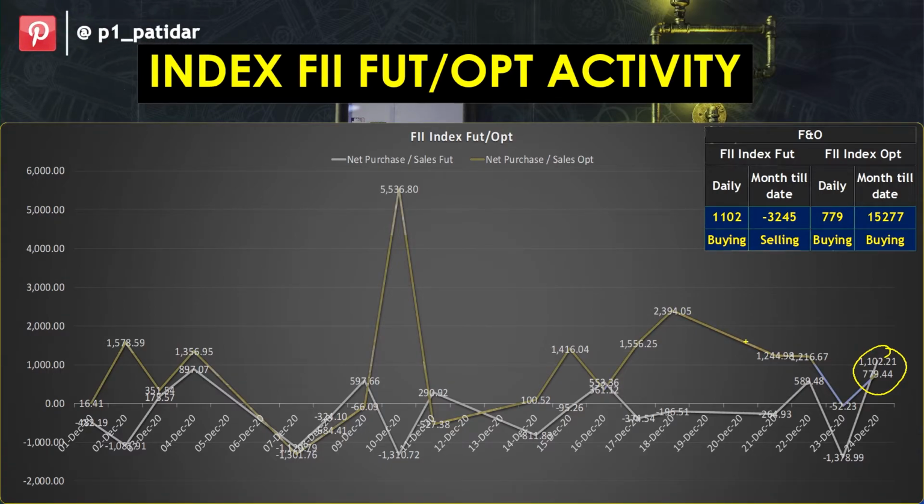In options, if you see, they are buying heavily. So they are squaring up their positions, or maybe they are not investing that much in stocks, but they are investing that much in futures and options. If you see the month till date picture, then in futures they were selling. Today only they started buying.